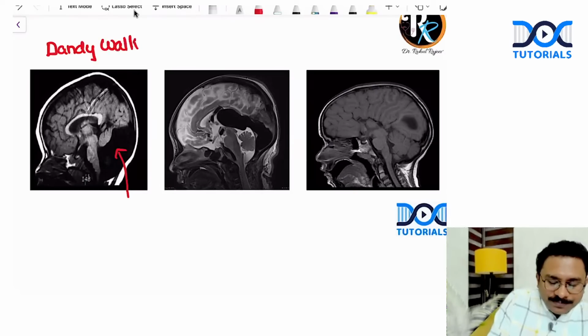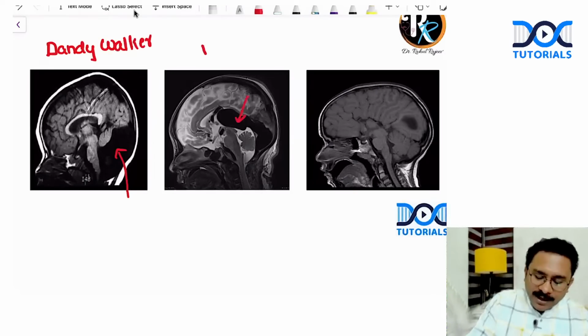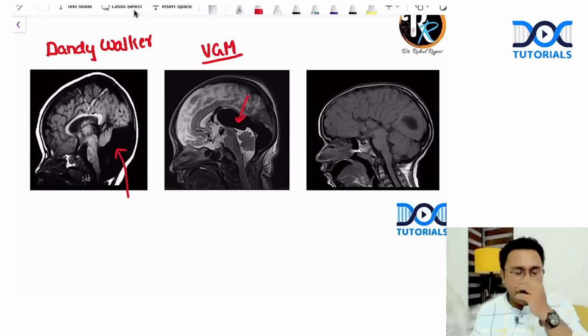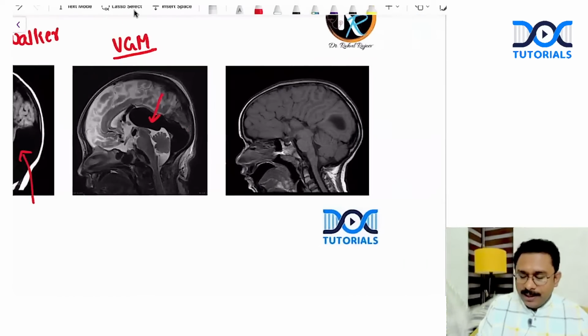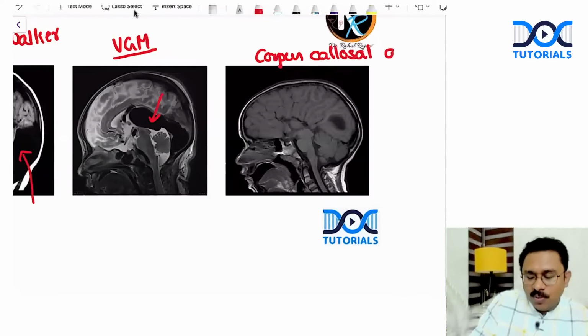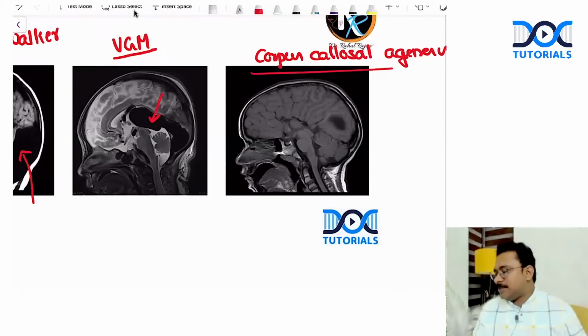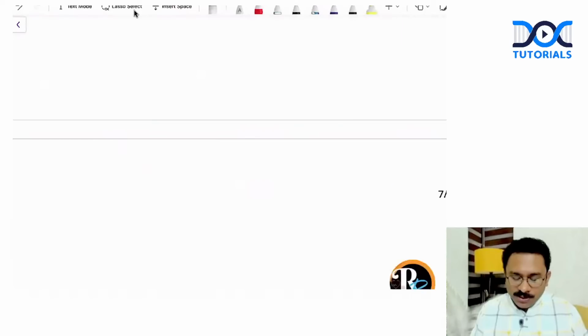Dandy-Walker malformation. And what about this one? You can see this is the vein of Galen malformation. Mostly in your scenario, a child with heart failure might be the presentation. So vein of Galen malformation. And this one is corpus callosal agenesis. And mind you, another possible radiology MCQ is this racing car sign that may be seen in corpus callosal agenesis. So just wanted to take you through the other options as well.